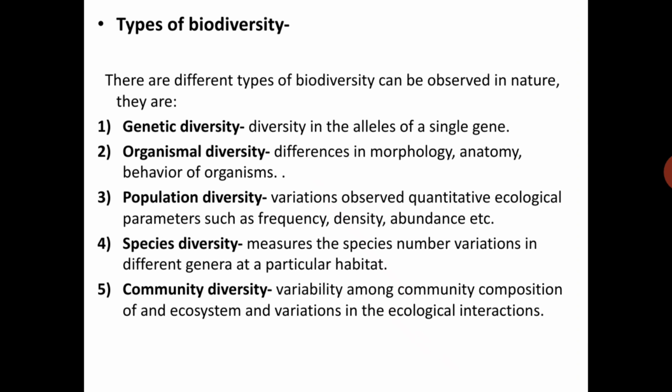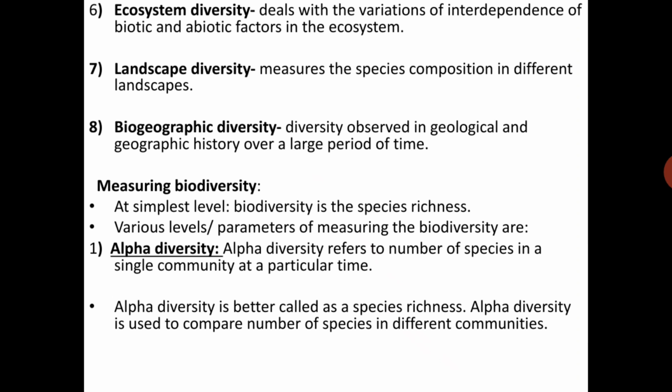Community diversity: variability among community composition of an ecosystem, and variation in the ecological interactions. You already know community, right? Ecosystem diversity deals with the variation of interdependence of biotic and abiotic factors in the ecosystem, as you already know.